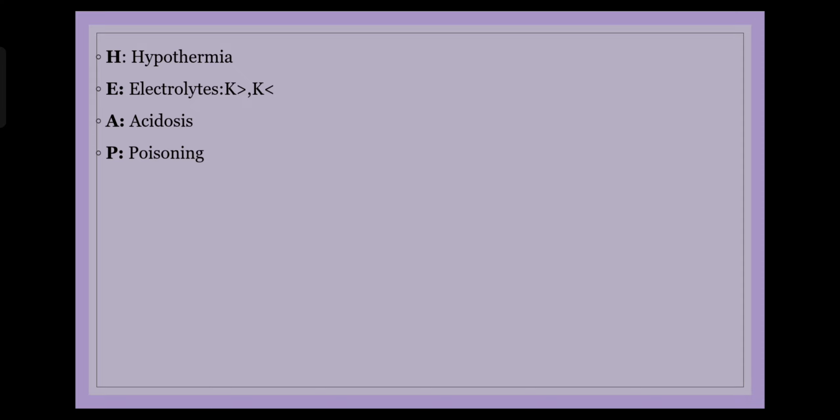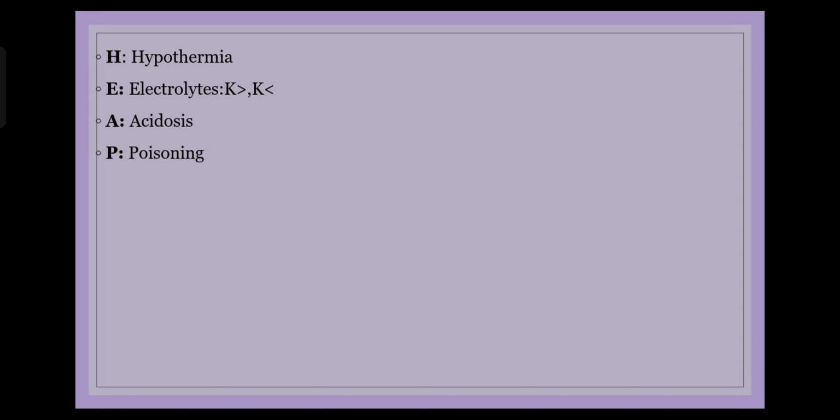A would stand for acidosis, which is again easy for most doctors to pick up because the ABG sample will tell you regarding the acidosis component, along with that electrolyte report will also come, so it will tell you regarding the potassium derangement. P would stand for poison. If a person has committed suicide, then there would definitely be history present. Like I said, TCA overdose can contribute to a ventricular tachycardia in a patient. So HEAP is something which I usually find that on examination of the patient, from the history of the patient, from the lab reports of the patient, you definitely will get an insight into.